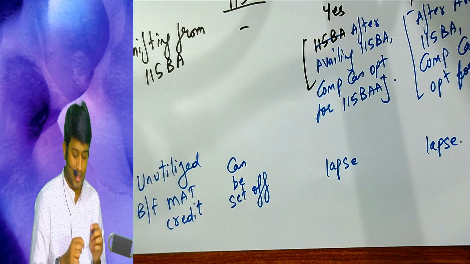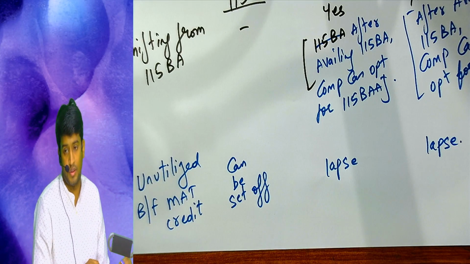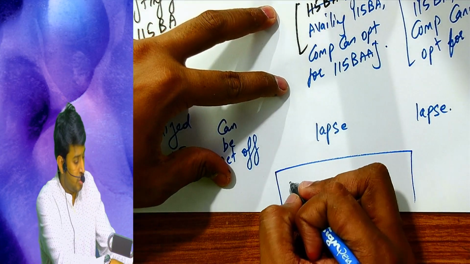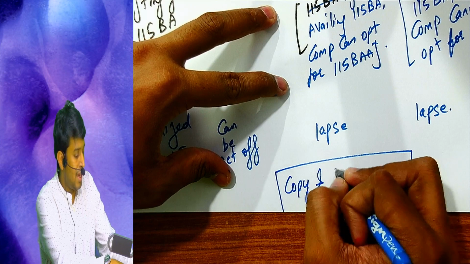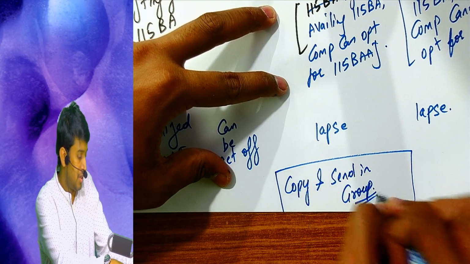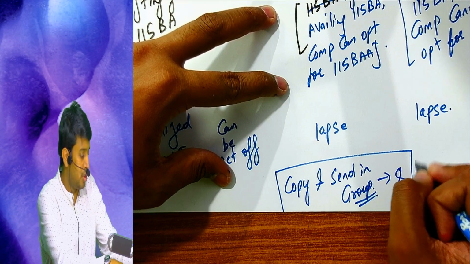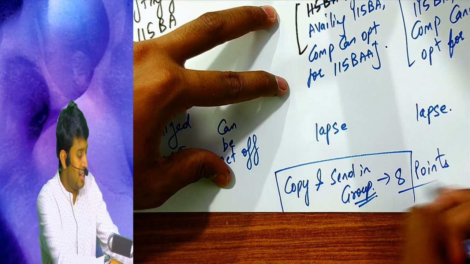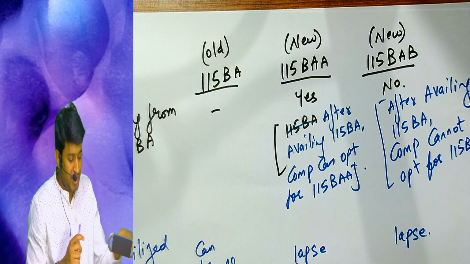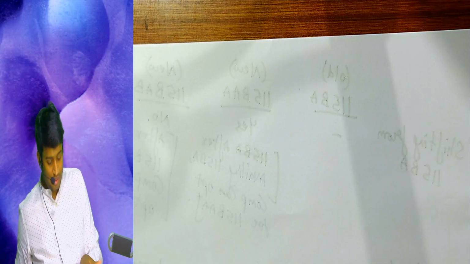How many points are done? 8 points are done. So I want the students to copy these 8 and send in the group. Please copy and send the 8 points you have in the similarities and differences. Okay sir? Now please understand this.